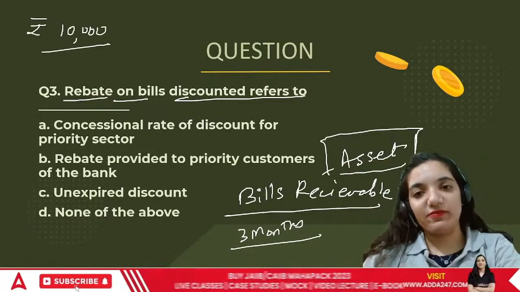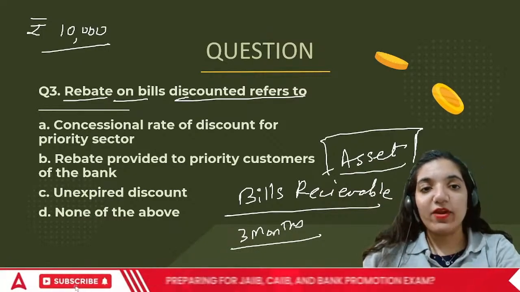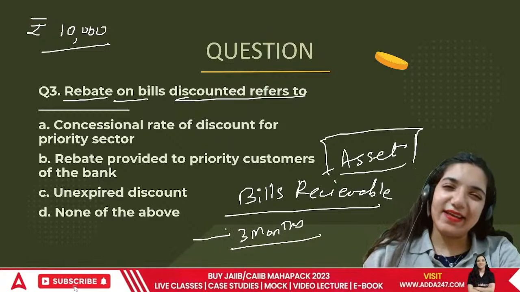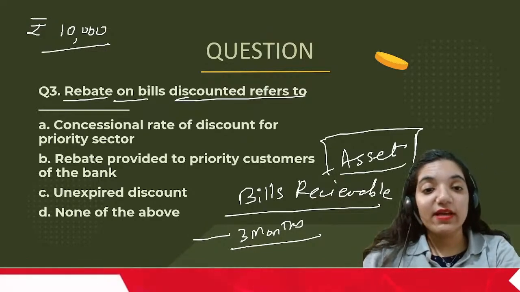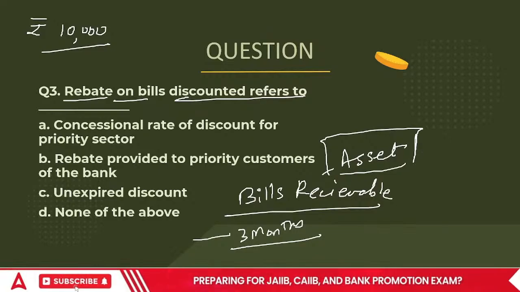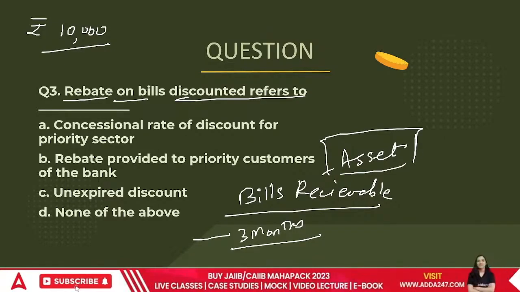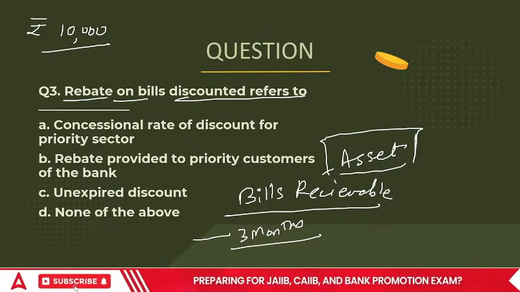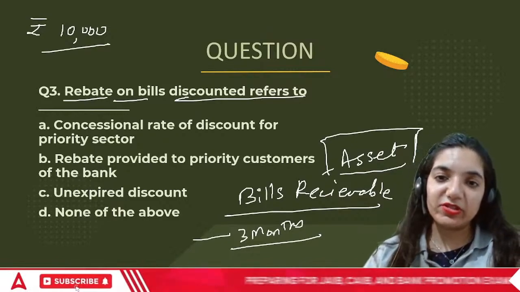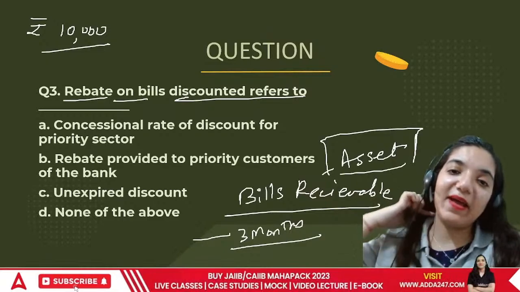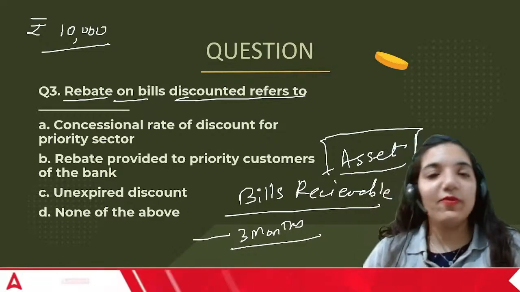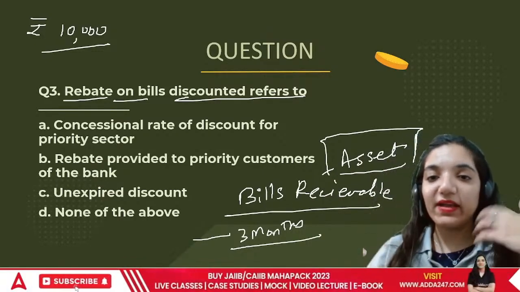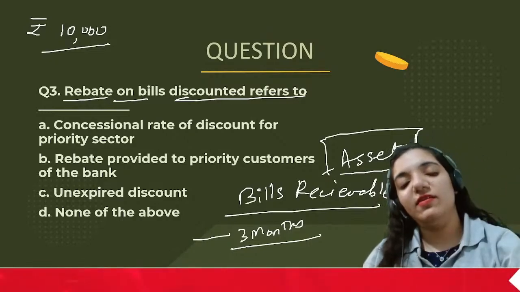How much money will the bank give to me? That is the first and foremost question. If this bill had been held by me, technically I would have got interest. If I hold a particular bill for a certain period of time, there is interest involved. The bank will say, if I buy the bill for 10,000 and collect 10,000 from that person, what am I getting? If I don't make money, how will I give money to others? There are so many people who are dependent upon banks, be it the bankers or many other people. That doesn't make sense.